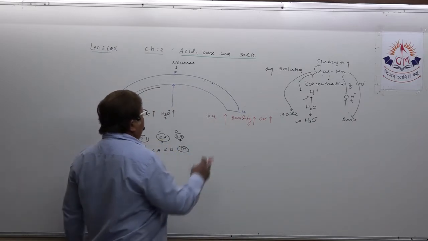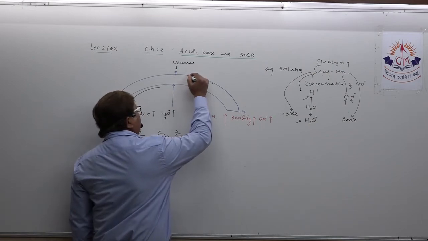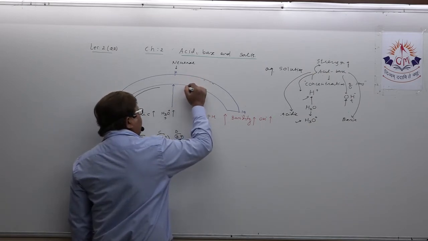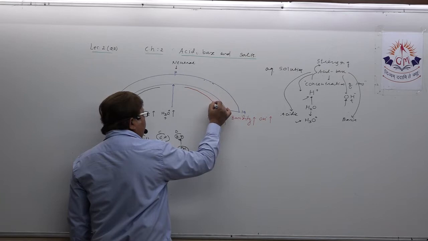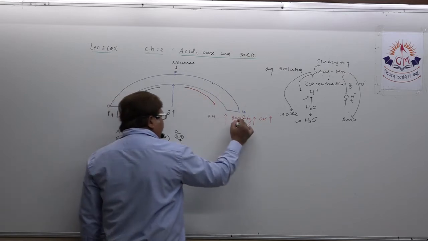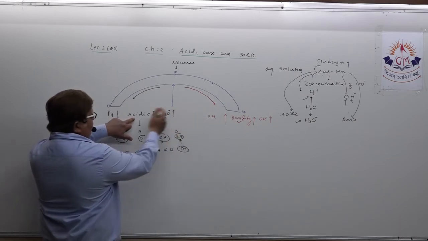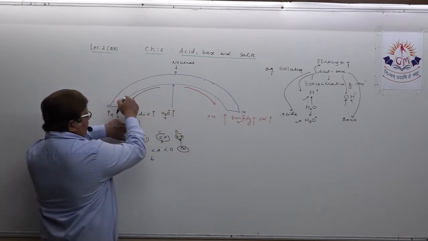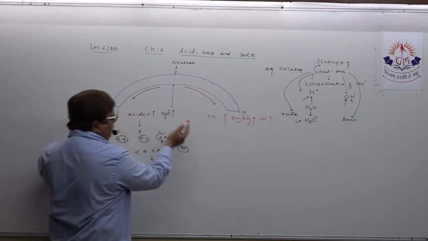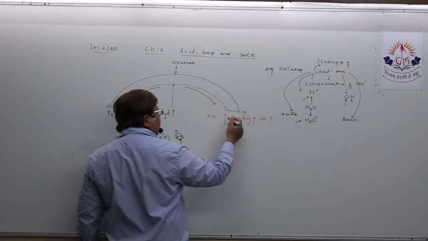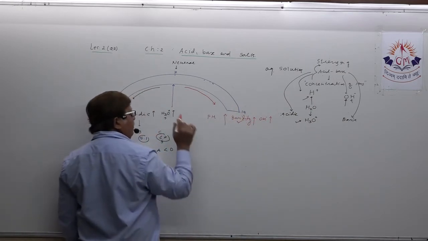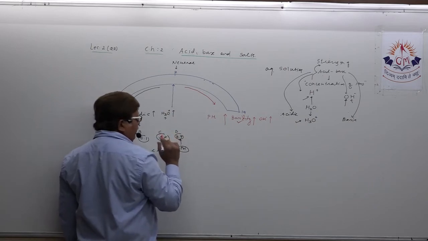So it is clear in this that if pH increases, basicity also increases. Contradictory to this, here pH decreases, acidity increases. Here pH increases, basicity also goes on increasing.